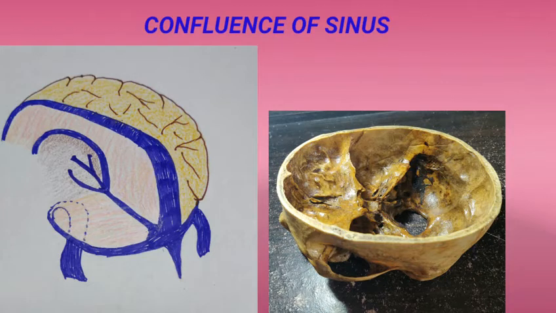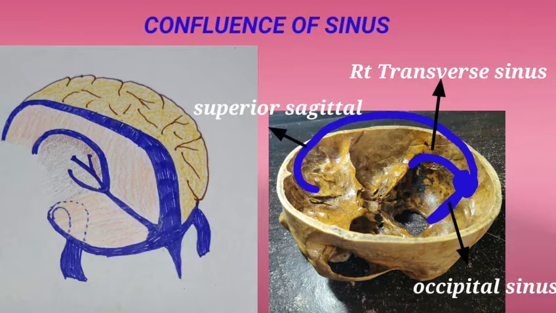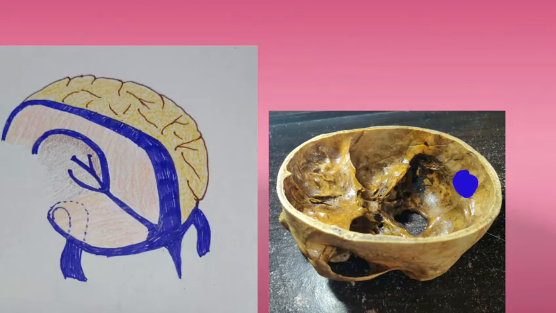All this time we have been talking about the confluence of sinuses. So what is it actually? The other name for it is Torcular Herophili, which lodges in a depression usually on the right side of the internal occipital protuberance. It is the confluence of sinuses, namely superior sagittal sinus, right transverse sinus and the occipital sinus. Some books say it is the dilated posterior end of the superior sagittal sinus.